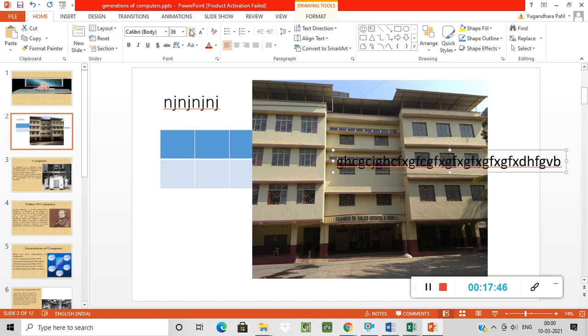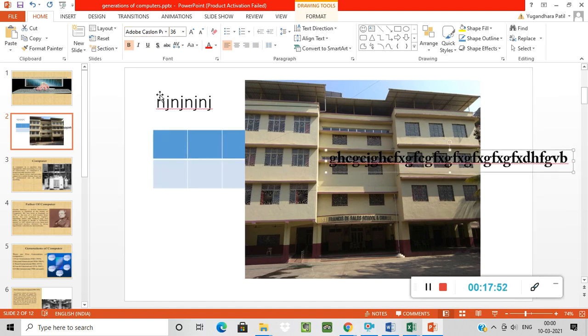See, change the font size, change the font style. Okay, change the color, select and then change the color. Okay, likewise you can make this. Okay, this much only in this chapter, students. Thank you so much.